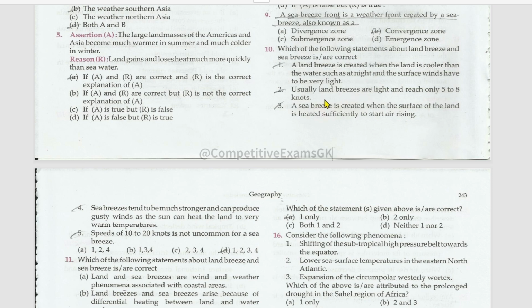1 nautical mile is equal to how many kilometers? Mention that in the comments. A sea breeze is created when the surface of the land is heated sufficiently to start air rising. True, sea breezes tend to be much stronger and can produce gusty winds as the sun can heat the land to very warm temperatures. This is also right.